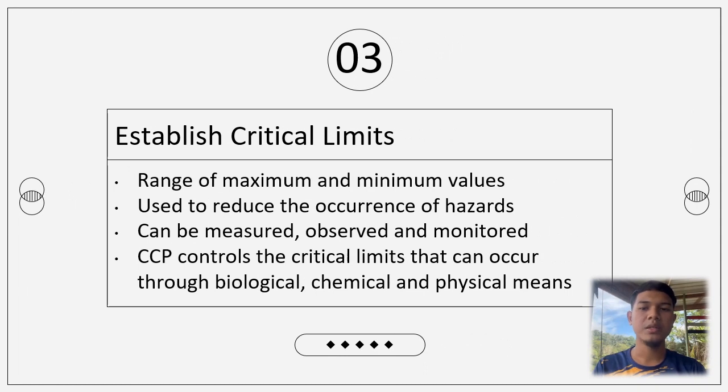Number 3 is establish critical limit. The critical limit is a range of maximum and minimum values that is used as a reference to reduce the occurrence of potential hazards, and it can be measured, observed, and monitored. The CCP controls critical limits that may occur due to biological, chemical, or physical hazards. Each CCP should have at least one critical limit.